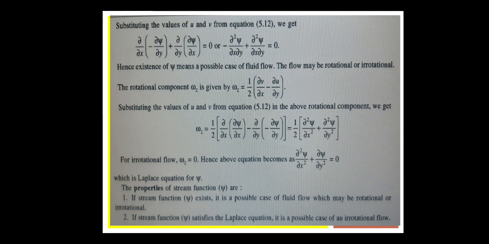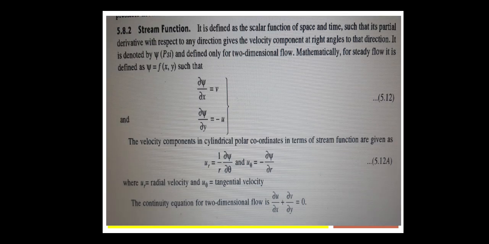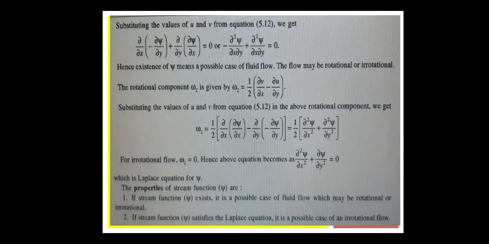Substitute the v value, that is dou psi by dou x, minus dou by dou y of the u value. Substitute this u value, dou psi by dou y, that is equal to half of dou square psi by dou x square plus, minus into minus is plus, dou square psi by dou y square.